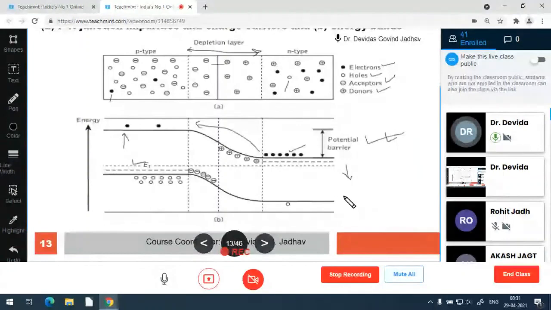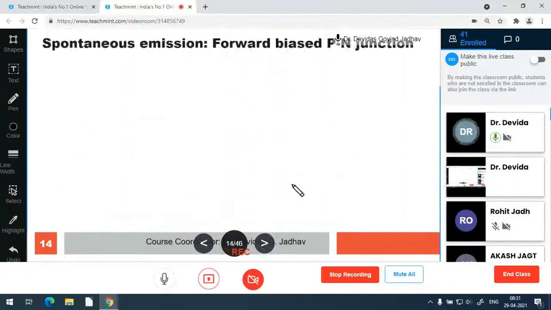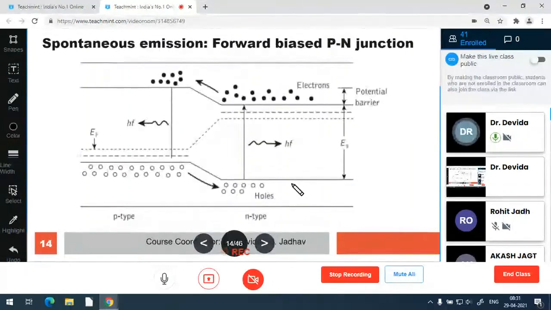To overcome the potential barrier, we have to bias the device so that the potential barrier is reduced and external energy is provided to the free electrons to cross the depletion layer. This is shown here for the forward bias PN junction, that is, N is connected to the negative of the battery and P is connected to the positive of the battery.